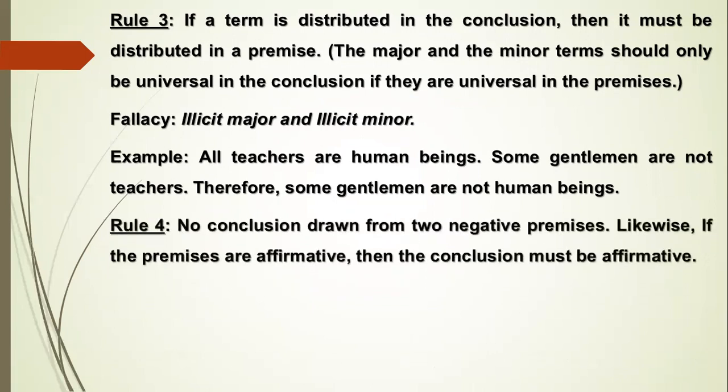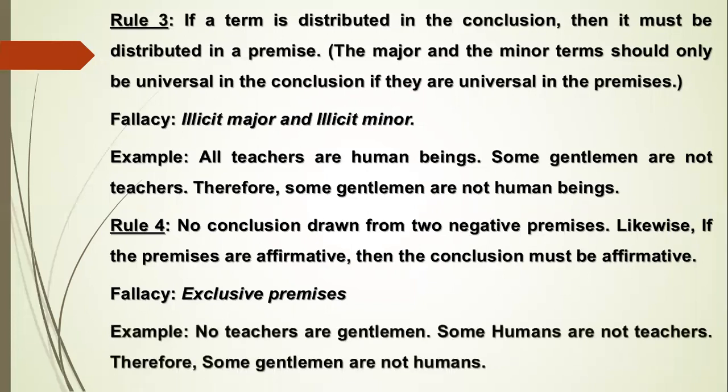For rule 4, no conclusion drawn from two negative premises. Likewise, if the premises are affirmative, then the conclusion must be affirmative. So for the fallacy, exclusive premises, example, no teachers are gentlemen. Some humans are not teachers. Therefore, some gentlemen are not humans.